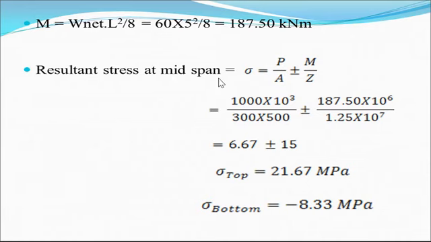So resultant stress at the mid span is equal to P by A plus minus M by Z. It is not related with the eccentricity. Eccentricity has no role here. So sigma is equal to P by A due to prestressing force, and due to the net bending moment it is M by Z. So we get sigma at top 21.67 MPa and sigma at the bottom minus 8.33 MPa. You can find the stress using the load balancing concept as well as the simple stress concept. We get the same result.